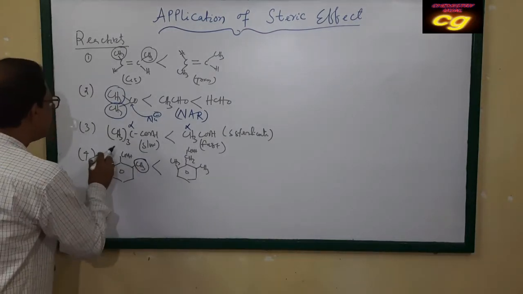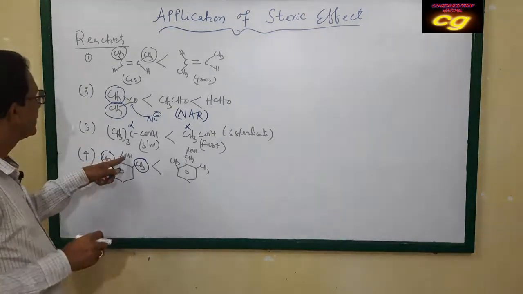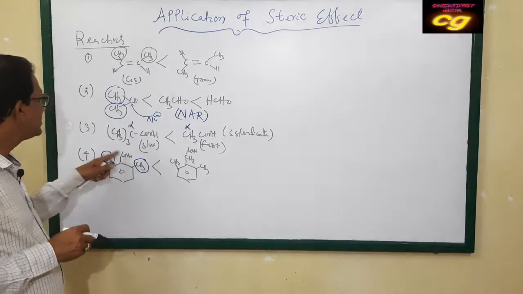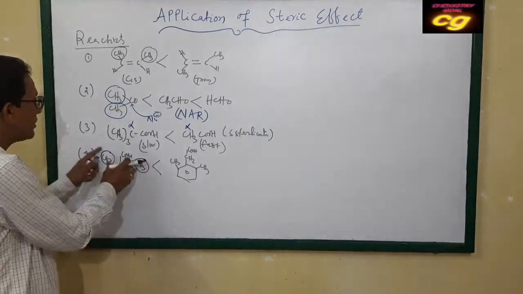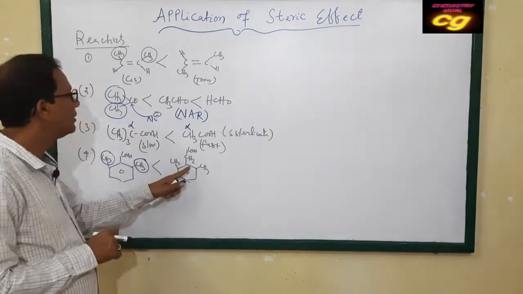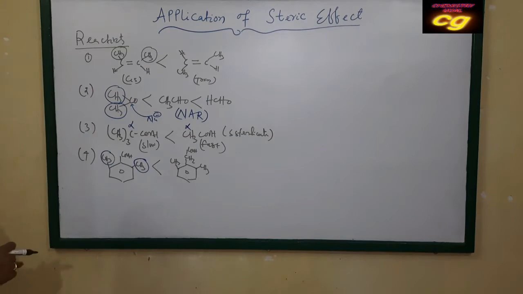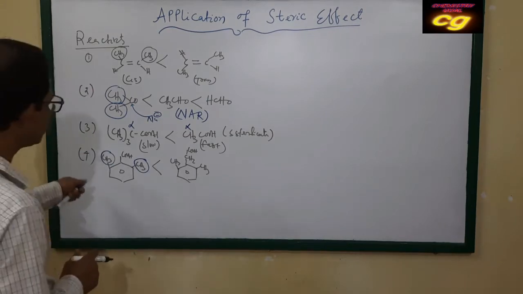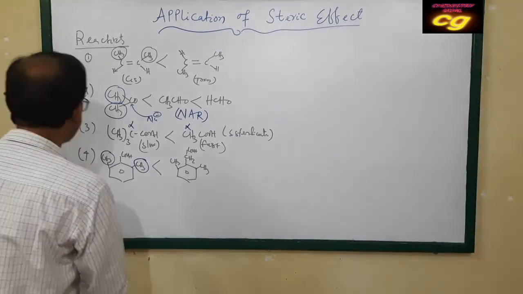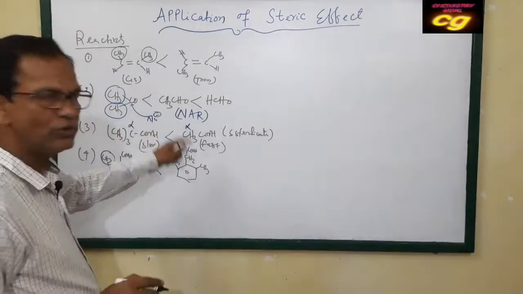This bulky group obstructs the attack on the carboxyl group. The carboxyl group is not free because it is covered by the bulky group. That's why esterification of this compound is slow compared to this one. So these are the reactivities of some compounds; here we are discussing only reactivity.